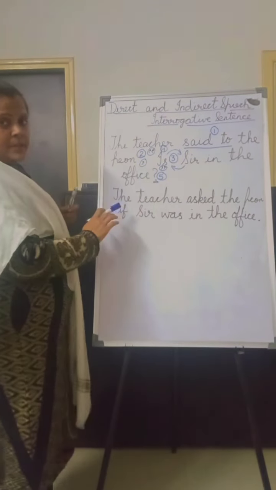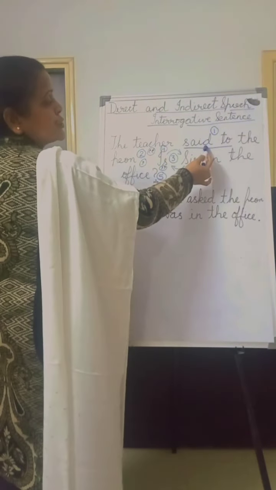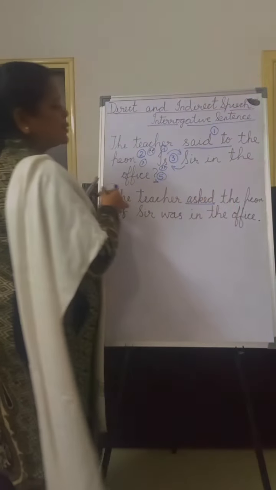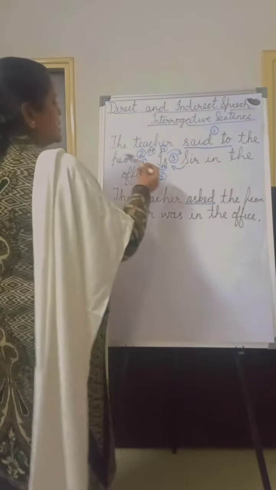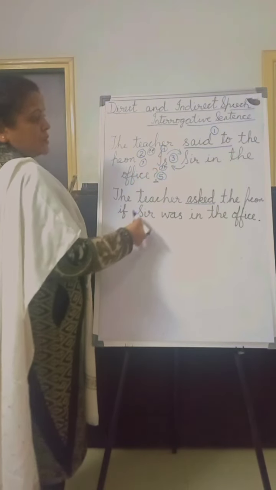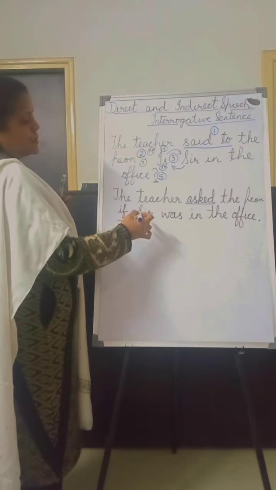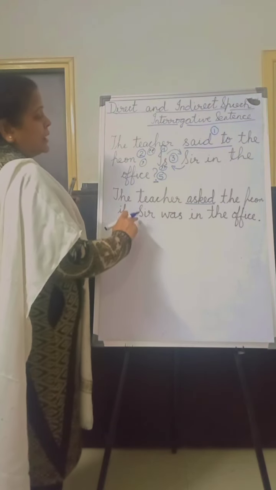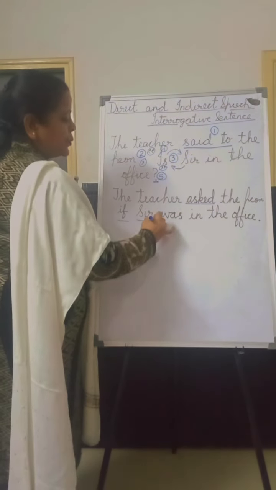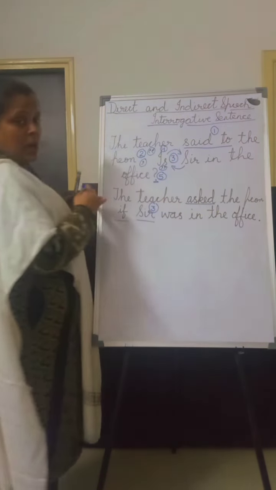So let us revise again. What is the first rule? Said changes to asked. The teacher asked the PN. Then what is the second rule? Remove the inverted commas and comma and replace them with the word if. So we have done that also: asked the PN if. Now what was the third rule? To change the position. We have used the noun first.